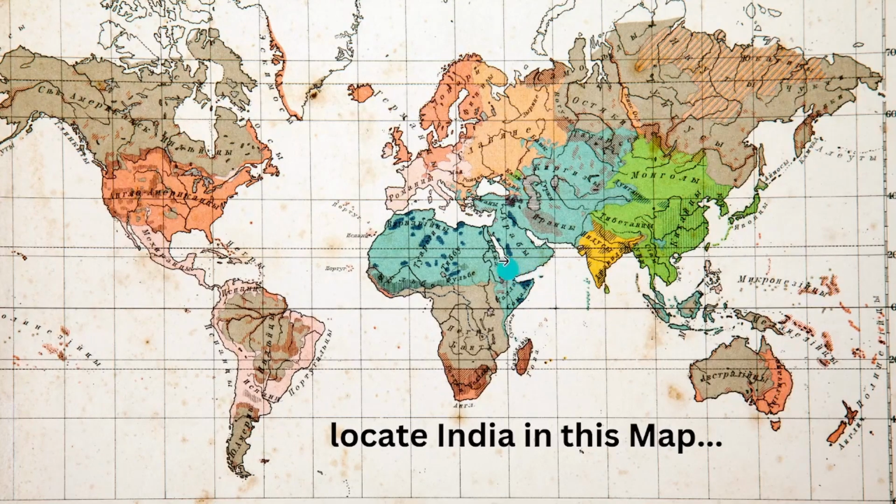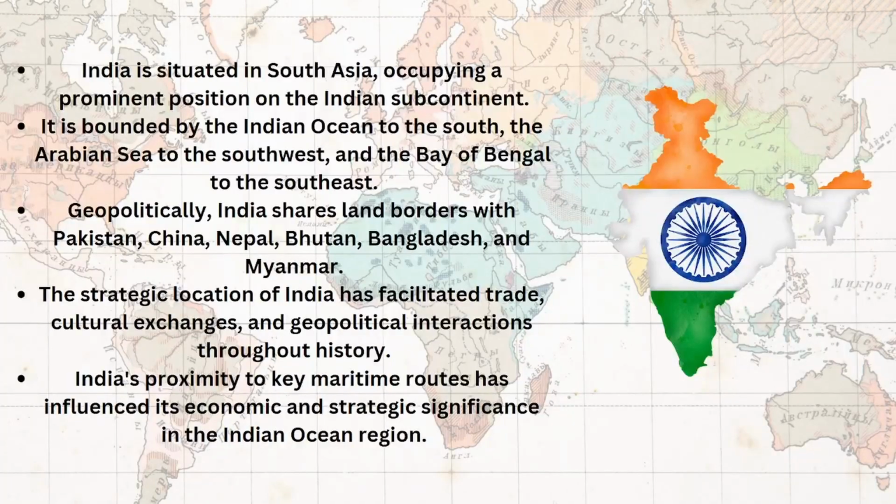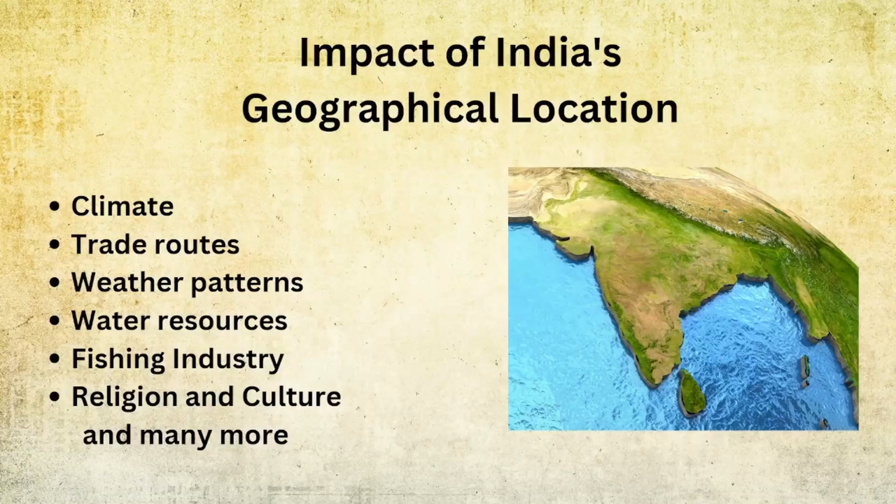So India is connected to a lot of nations in a very strategic, simple, easy and accessible way, so that they can exchange a lot of goods. All these will impact our economy and how we live, right? So that's why these 2 points are very important about India's location.